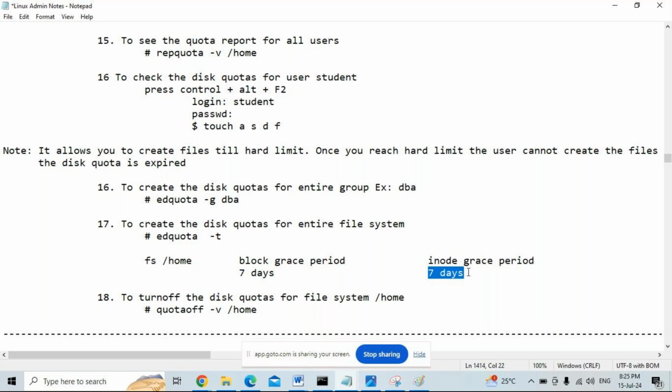If anyone has an account with Rediffmail, every user should log in at least once within 30 days. If the account is not used for 30 days, all the mails from the mailbox are deleted automatically. Again, they give a 15 days grace period. If any account is not used for 45 days, the whole account is deleted from the mail server. That is called entire file system.